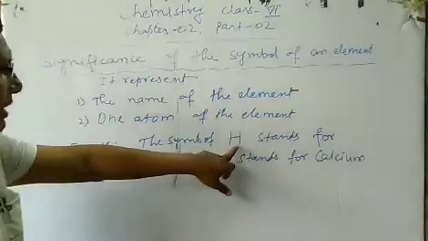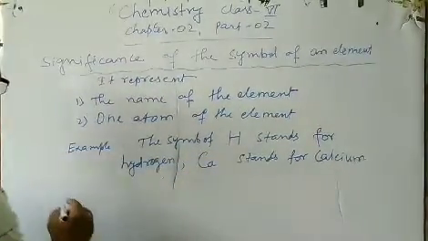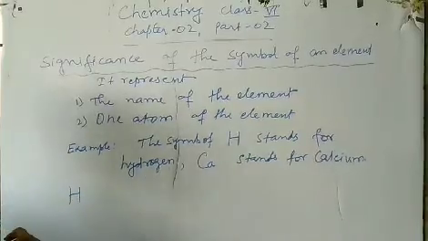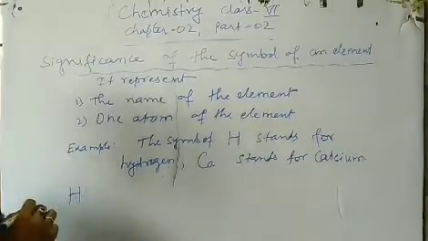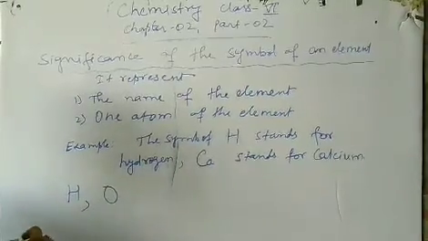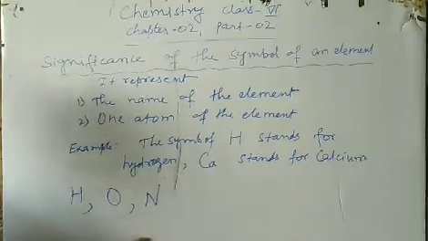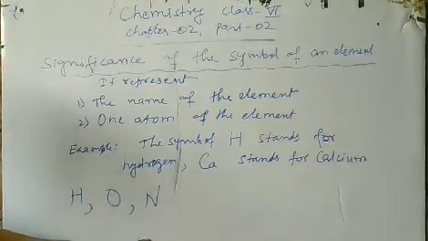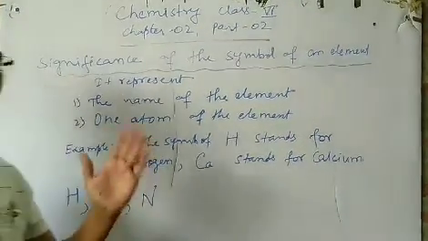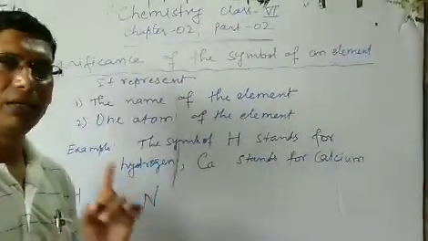For hydrogen, I have written H. So a one letter symbol should always be in capital letter, like H for hydrogen, capital O for oxygen, capital N for nitrogen. So always remember, a one letter symbol should always be in capital letter.